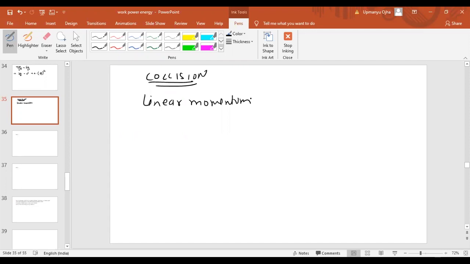Now let us take two bodies. One body has mass m1 and initial velocity u1. The other body has mass m2 and velocity u2. Both are moving in the same direction. Now can you tell me when the collision can be possible? When u1 is greater than u2, only then can the collision be possible. If u2 is greater than u1, they cannot collide with each other.